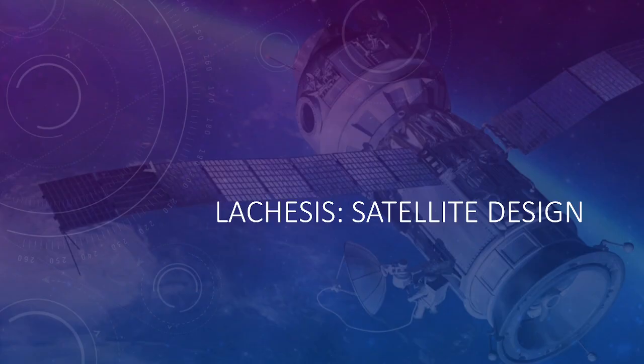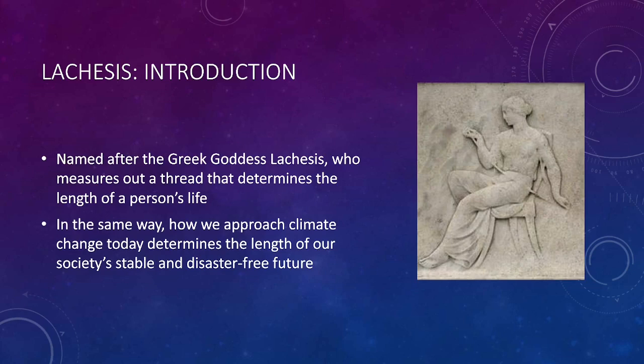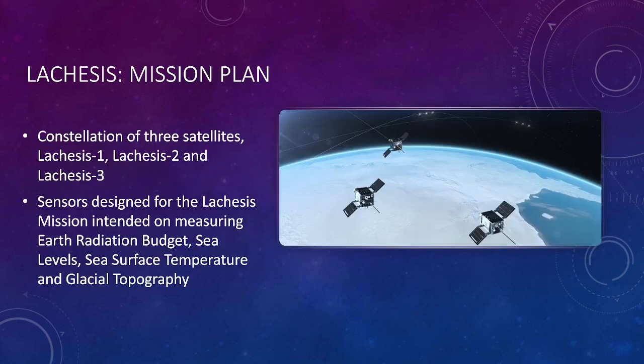With our interpretation and assessment of climate change, how will our design satellite combat such a severe problem? Introducing the Lachesis satellite program. The name Lachesis seeks to remind us that how we address climate change today will determine how much it will impact us tomorrow. Our Lachesis program aims to provide satellites capable of consistently measuring all of the variables listed with high precision, state-of-the-art instruments which provide accurate results with wide coverage through the use of a constellation of 3 satellites.